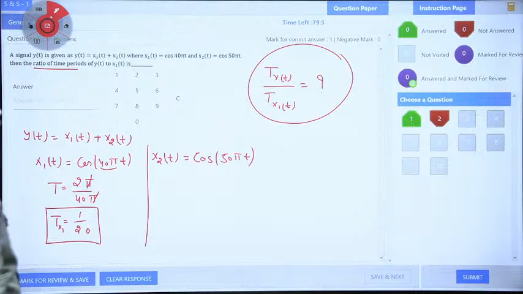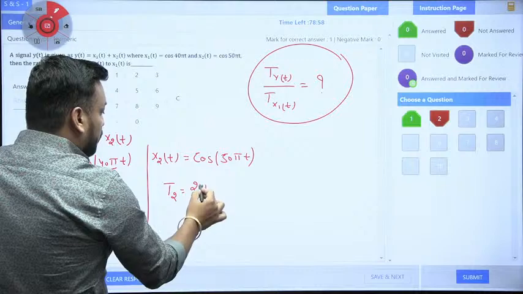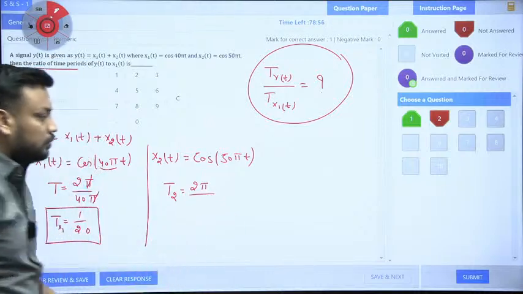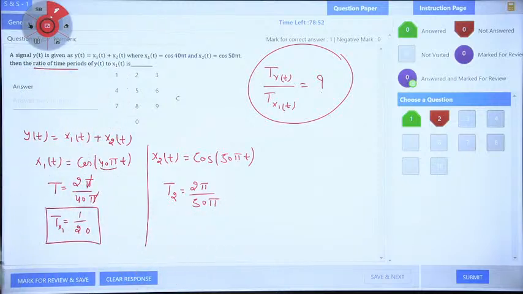Okay. Now the fundamental time period of T2, what will you get? T2 equal to 2 pi upon, come on guys. So is it 50 pi? Yes, 2 pi upon 50 pi. Everyone should try to attempt, guys. I am also solving here, but you should also try.